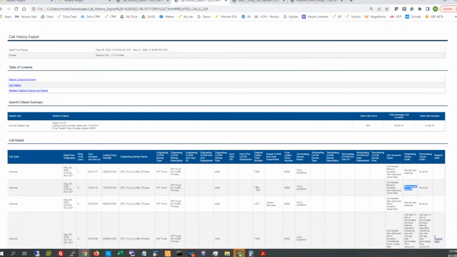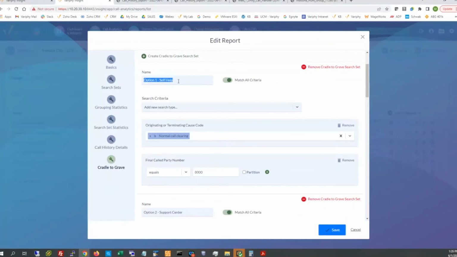So whether or not this quad 7 or 7080 or whatever DN within the tree could potentially be self-help, that's what we could build option 1 around. Option 1 I'm calling self-help here. I'm leaning on the normal call clearing cause code on either one of those cause code fields, so we have our combination in there, but also anding it with the Unity DN number of 8,000. So once again, this will be option 1.